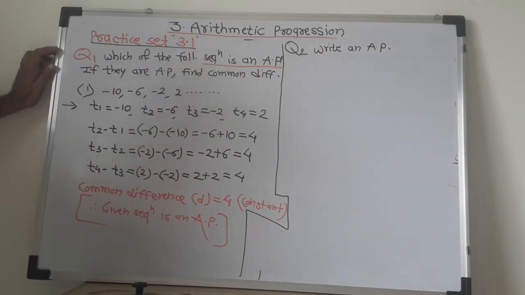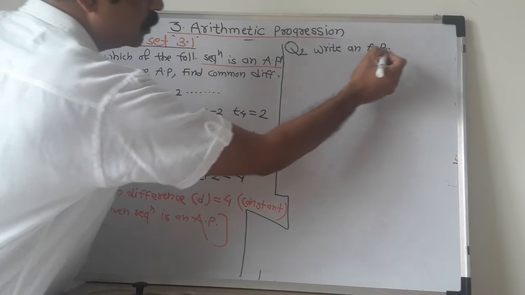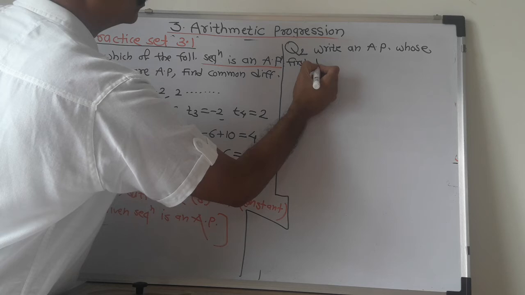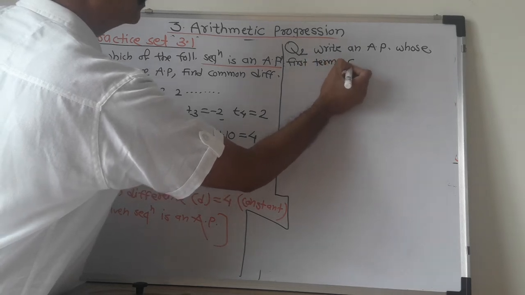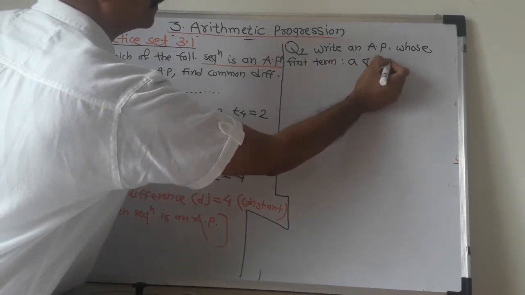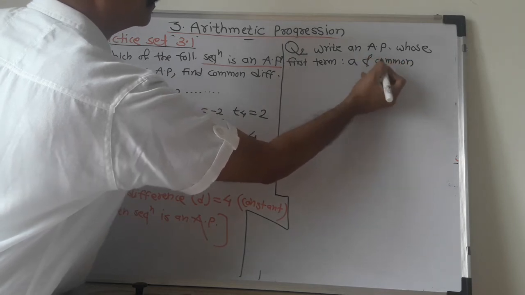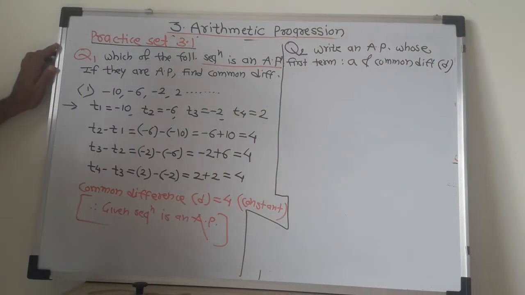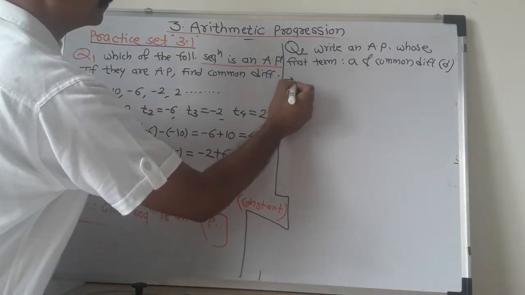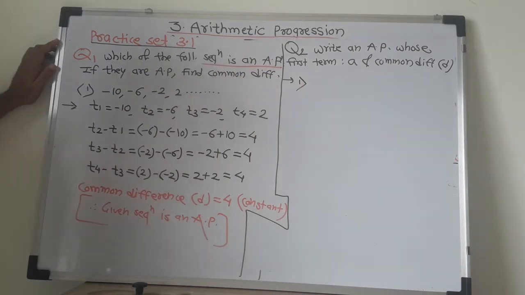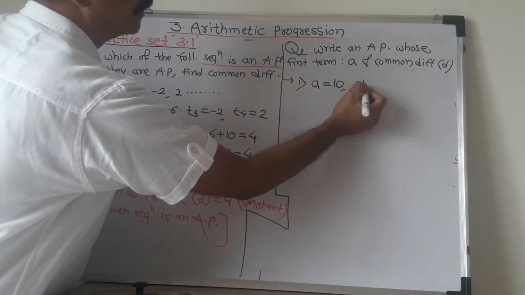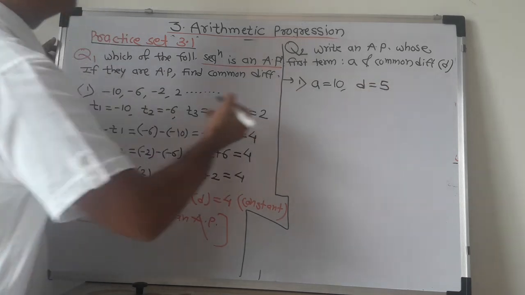Write an arithmetic progression whose first term is A and common difference is D of the following. First sum I will take. A is equal to 10 and D is equal to 5.